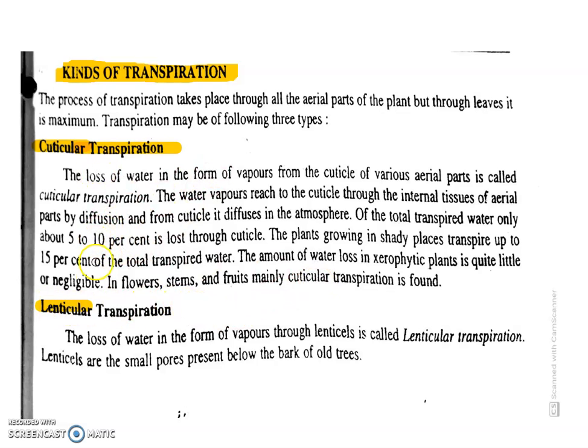Out of 100% transpiration, only 5 to 10% of water is lost through the cuticle, and only a few percent, 1 to less than 5% of water, is transferred through lenticular transpiration. Lenticels are present on the bark of the stem. On the bark there are small pores present. Those pores are called lenticels. They are present on the older tree bark.